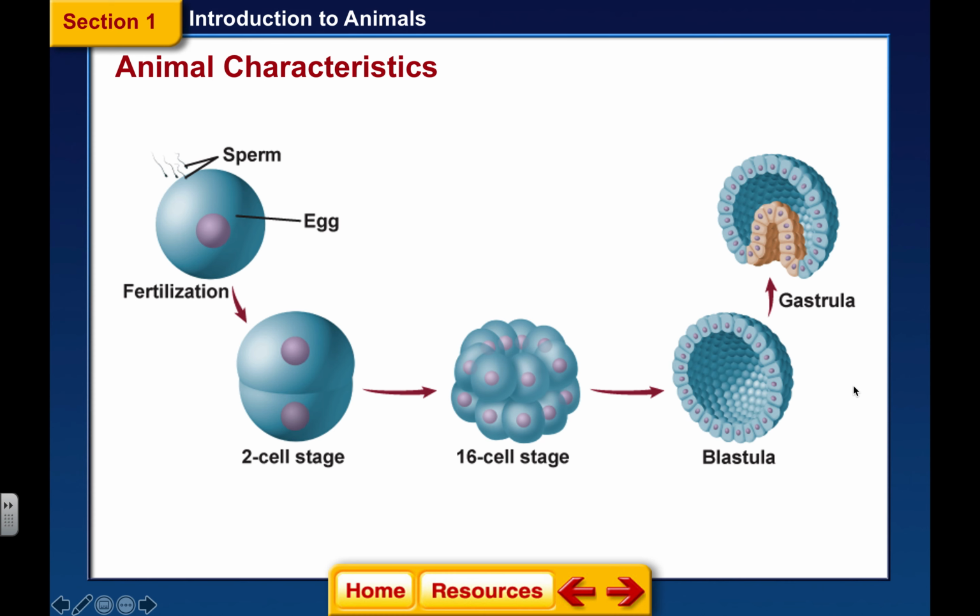So from the sperm and egg, after the 16 cell stage, we have a blastula with fluid in the center. And you can see all those are teeny tiny cells, and these are cells on the outside. Each one of those little dark circles is a nucleus, and these are all cells. Then when it goes to the gastrula, if you have a hard time thinking of this, think B before G, blastula before gastrula.